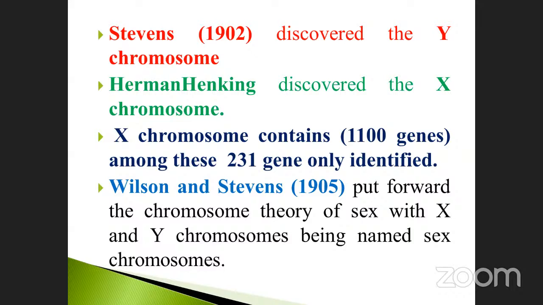Chromosome theory of sex, note it down. This is very, very important. We already studied the chromosome theory of genetics, isn't it? Walter Sutton and Boveri. So here, the chromosome theory of sex, with the X and Y chromosomes being named sex chromosomes, by the scientists Wilson and Stevens in the year 1905. Don't forget, my dear students. This is very, very important.